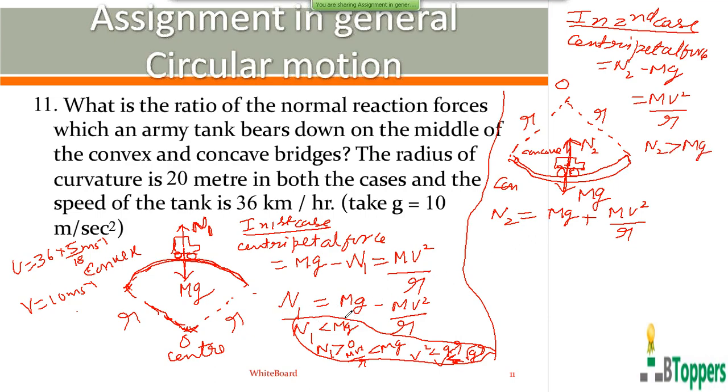whereas N1 is less than mg. That means the magnitude of the normal reaction force on the vehicle by the bridge is larger when the bridge has a concave shape. So there will be greater pressure on the wheels of the vehicle when the bridge has a concave shape.